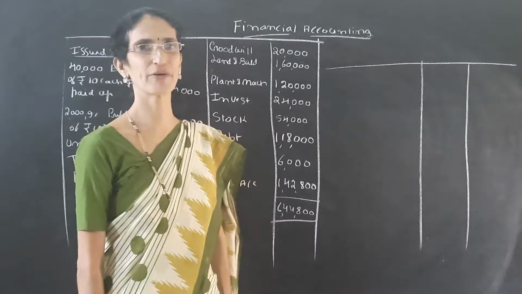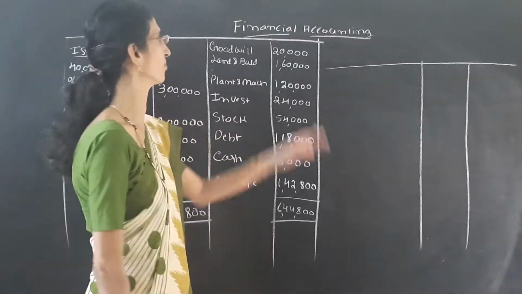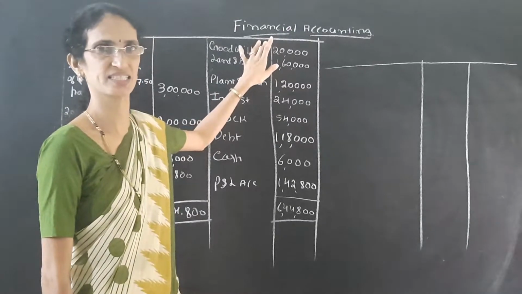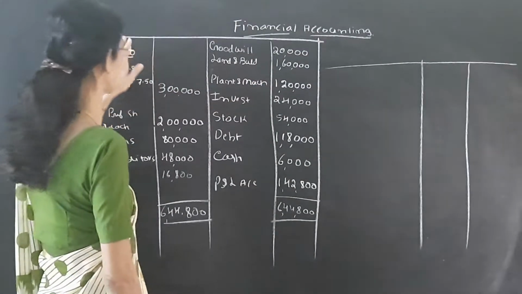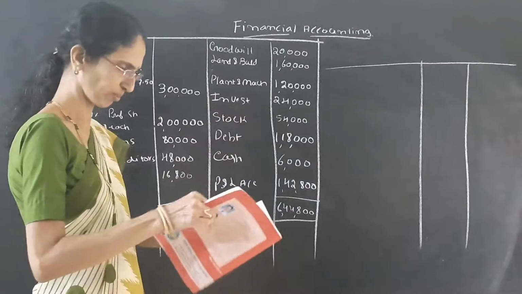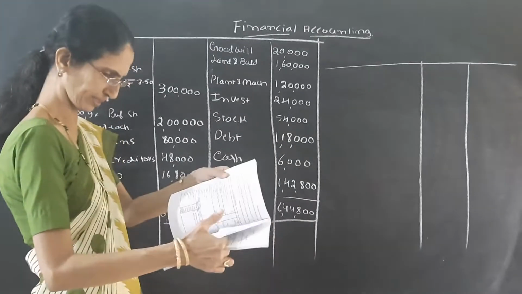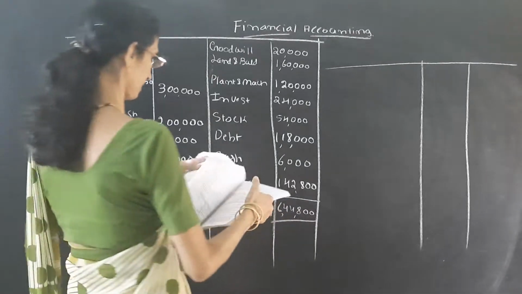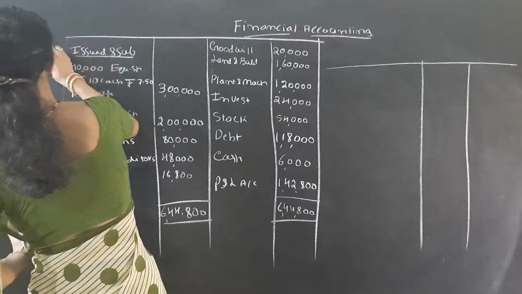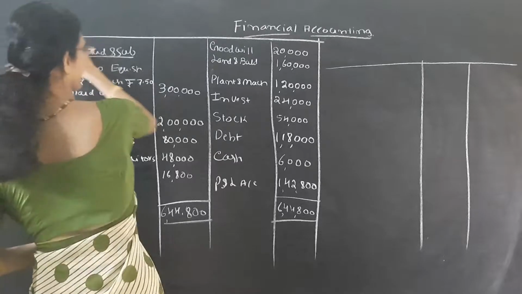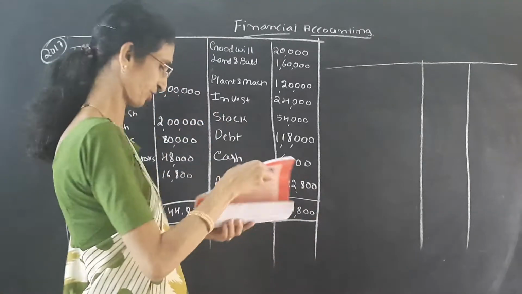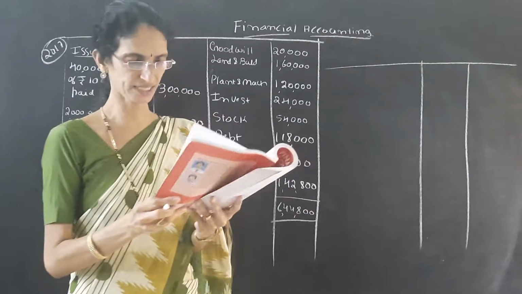Hi students, now I am taking final year BCom Financial Accounting, under that internal reconstruction. This is the problem which appeared in the year 2017. It is an important question. This is the balance sheet given. Then see the adjustments are like this.